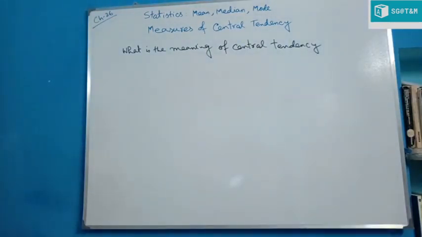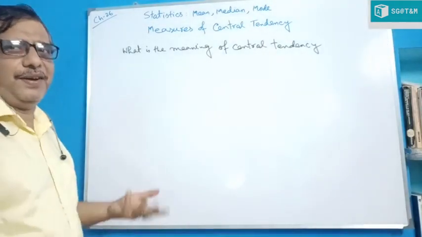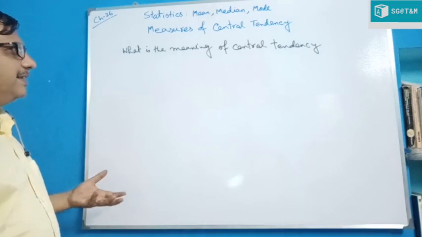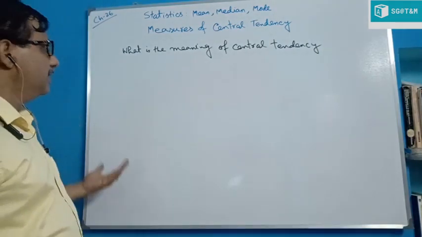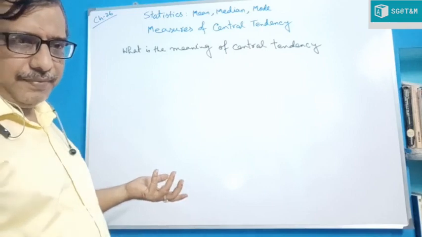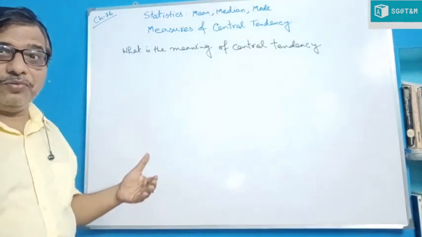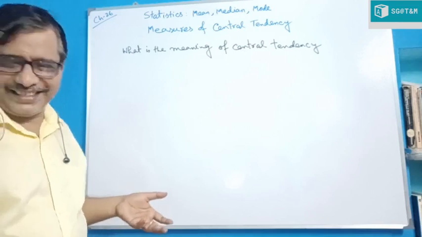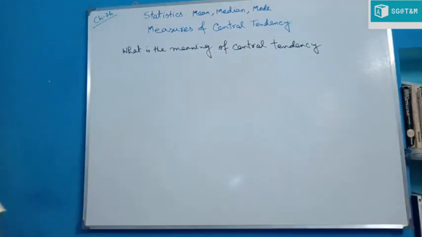How we get marks in exam, that is a different thing. But what is central tendency? To study this first, and after that we learn about how we get the marks in exam, obviously. And that is very easy. In class 9 we have already learned frequency distribution as well as drawing of histogram, etc. Frequency is known to you, cumulative frequency, etc.